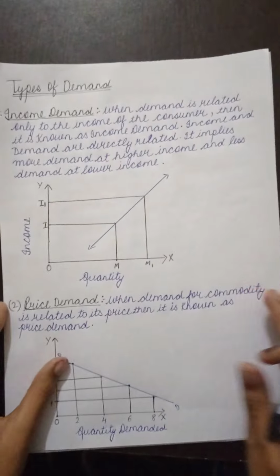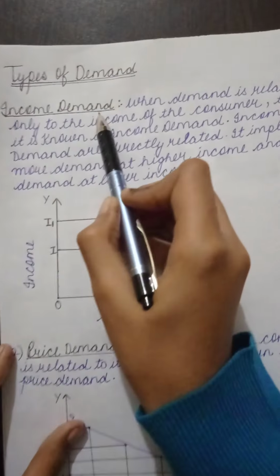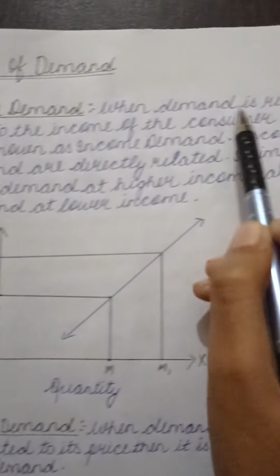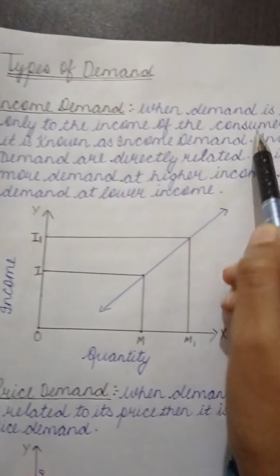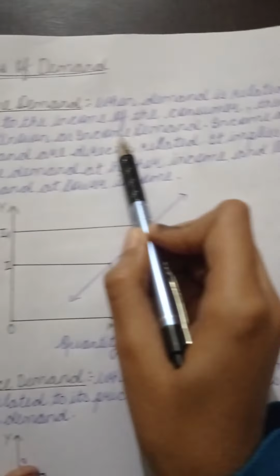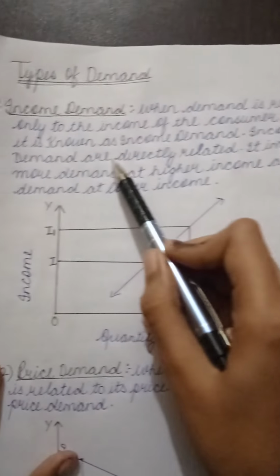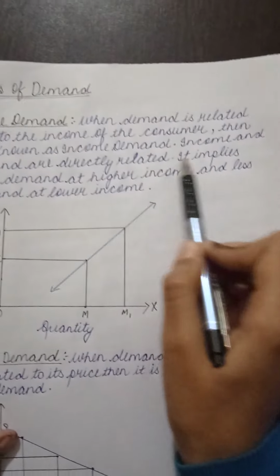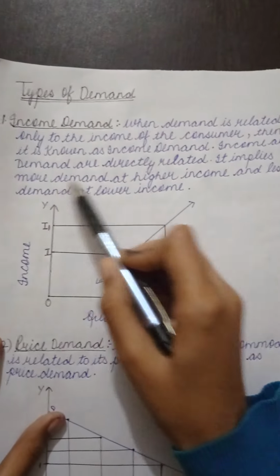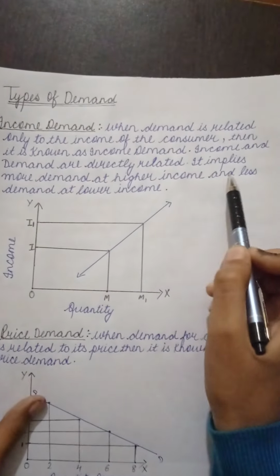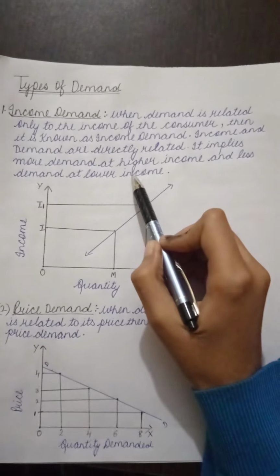Types of demand. First, income demand. When demand is related only to the income of the consumer, then it is known as income demand. Income and demand are directly related. It implies more demand at higher income and less demand at lower income.